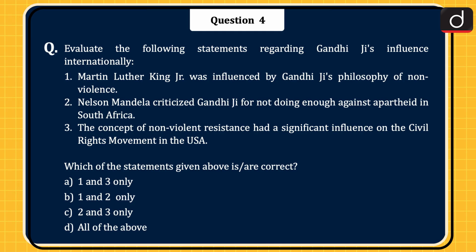Next question is, evaluate the following statements regarding Gandhiji's influence internationally. 1. Martin Luther King Jr. was influenced by Gandhiji's philosophy of non-violence. 2. Nelson Mandela criticized Gandhiji for not doing enough against apartheid in South Africa. 3. The concept of non-violent resistance had a significant influence on the civil rights movement in the USA. Which of the statements given above is or are correct? 1 and 3 only, 1 and 2 only, 2 and 3 only, or all of the above? The correct answer is option A, 1 and 3 only.